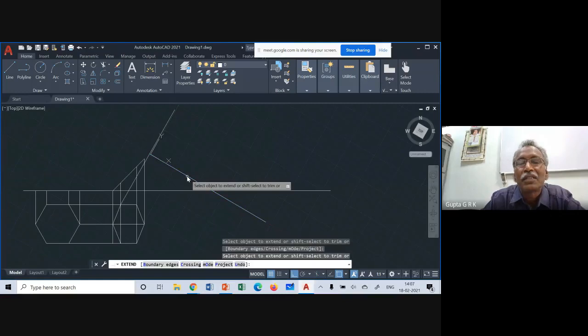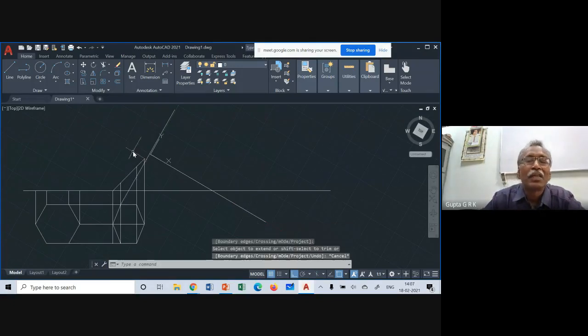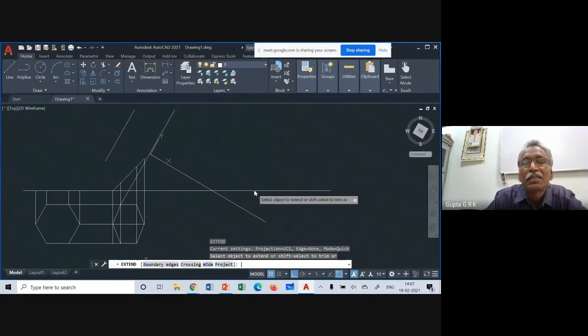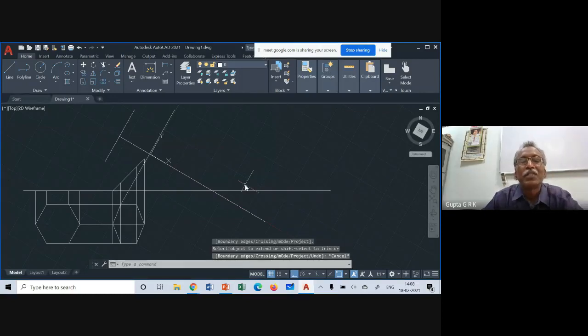What I have to do is I have to draw some line here. Okay, some line I am drawing here. Now I want to take extend command, EX, extend, and this is the object to be extended. If I click on that, to the next point, it will be extended like this. Okay, so the object is extended, the axis is extended. Now I can remove this line.